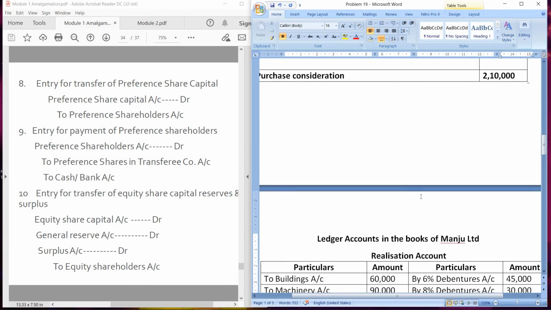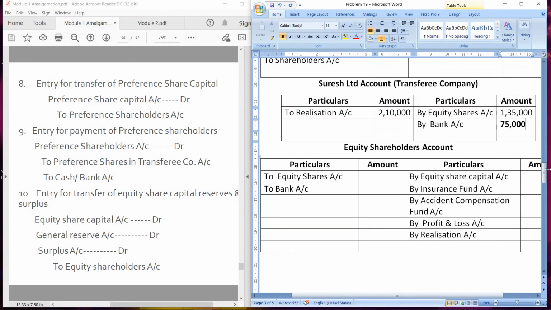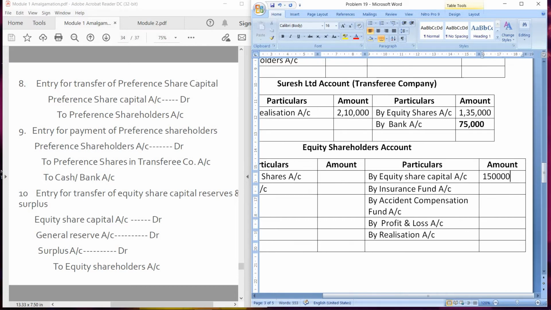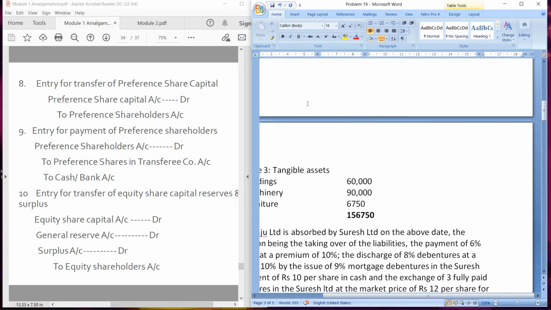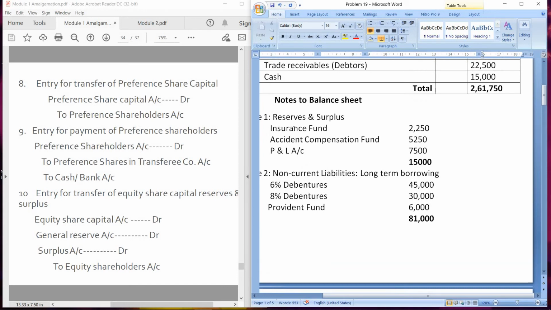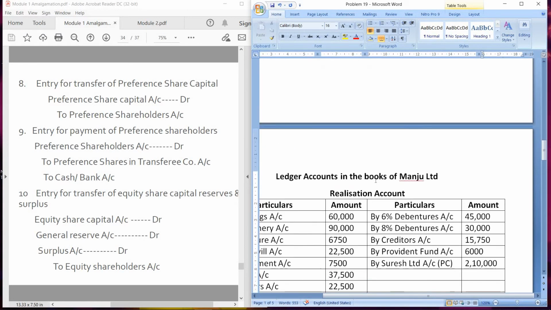So let us go to shareholders account here. By equity share capital account, amount is 1,50,000. Next, you have to transfer the reserves and surplus of the company. So, reserves and surplus, insurance fund 2,250.